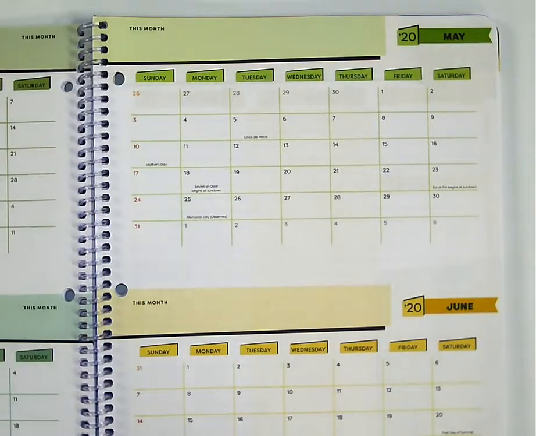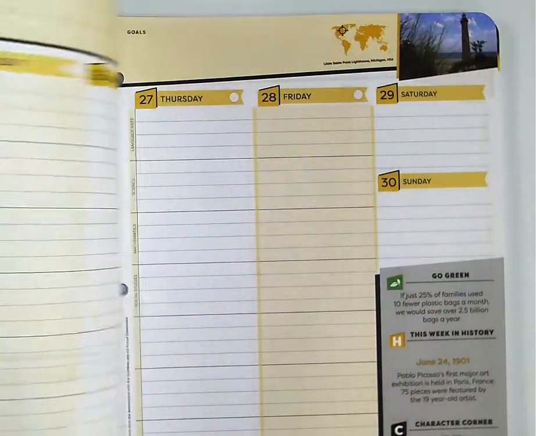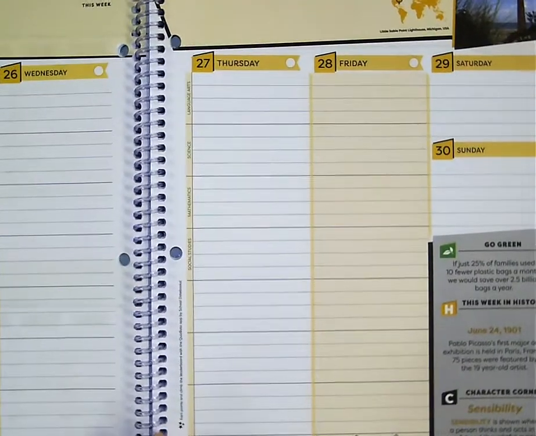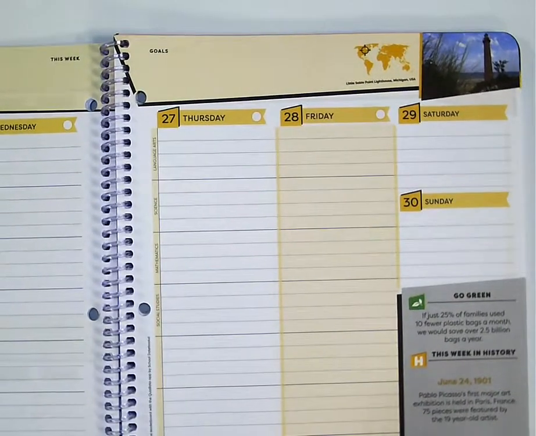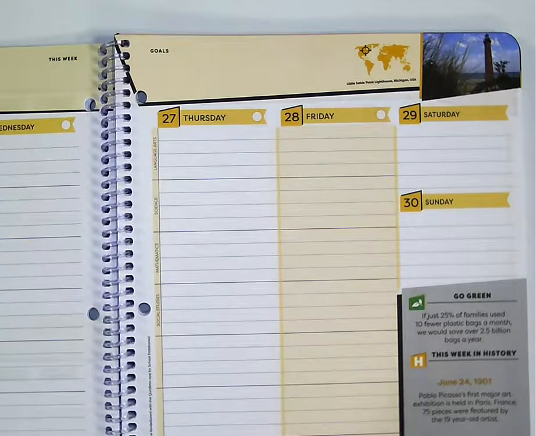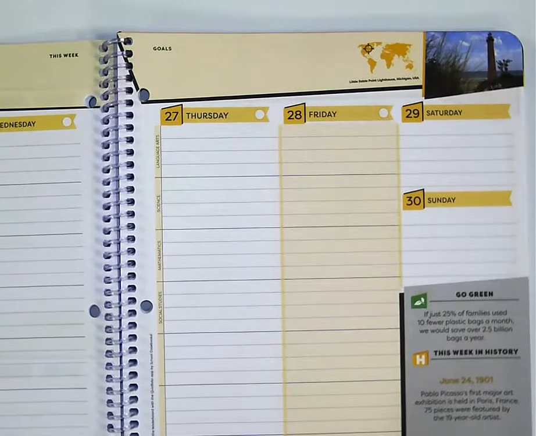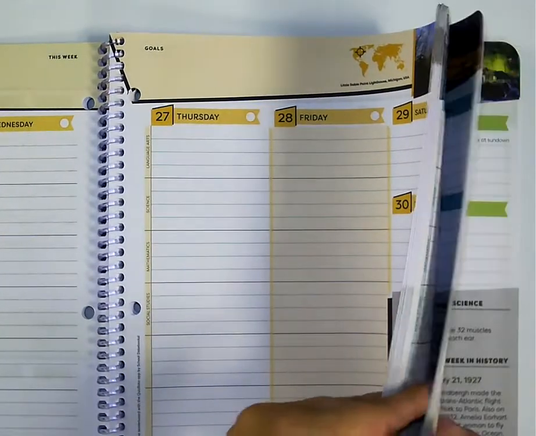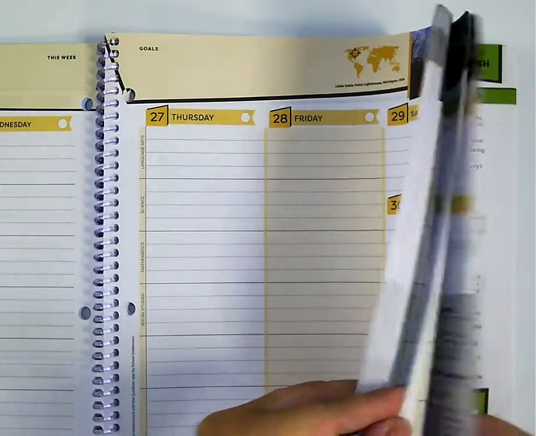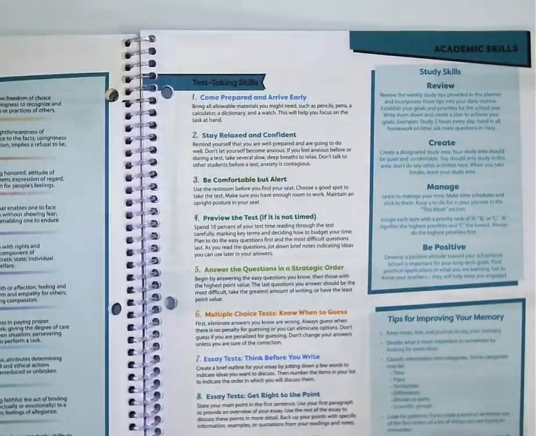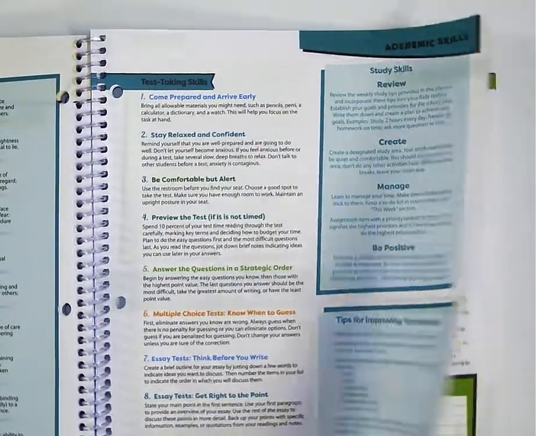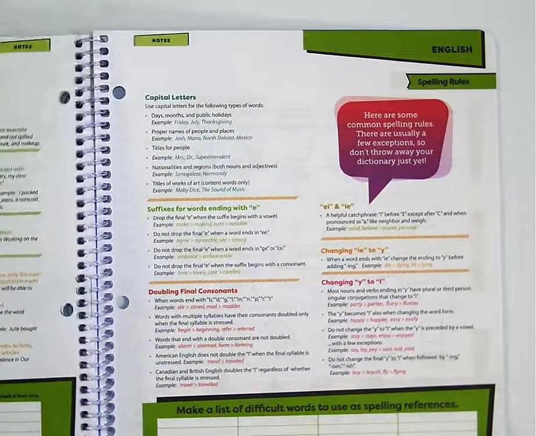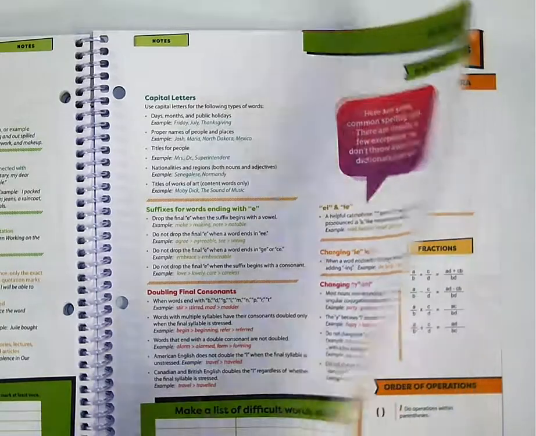Now let's turn to page 10 and look at pages 10 through 115, where we find the daily entry spaces for each of your classes for each week of the school year. We'll come back to these in detail. Next, on pages 116 through 126, there are valuable academic resources related to good study habits and character traits, as well as specific content information in areas such as English, math, and science.